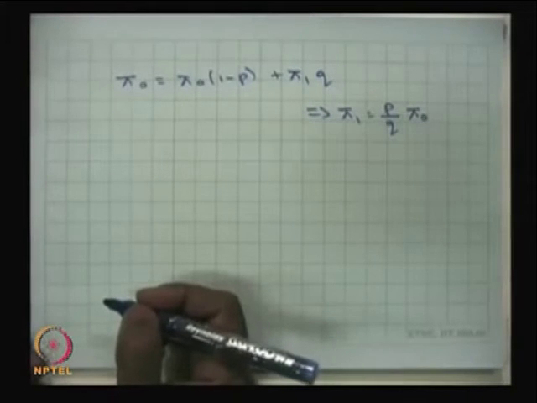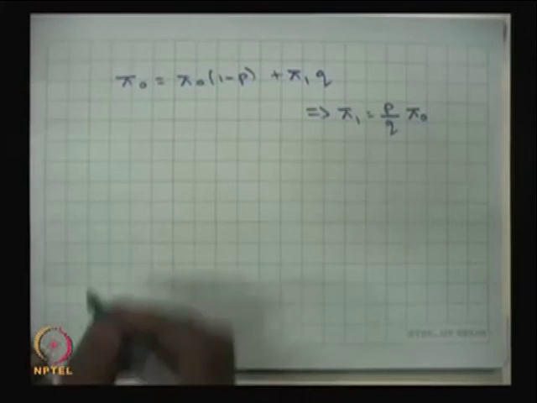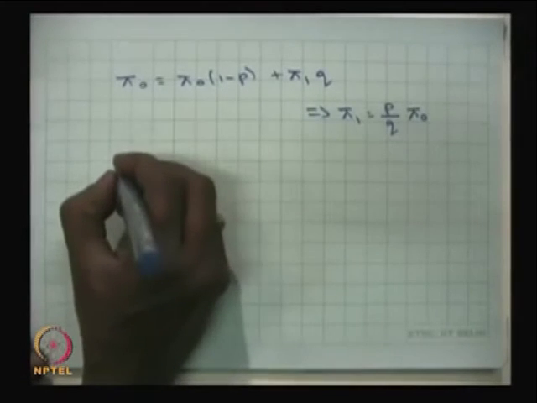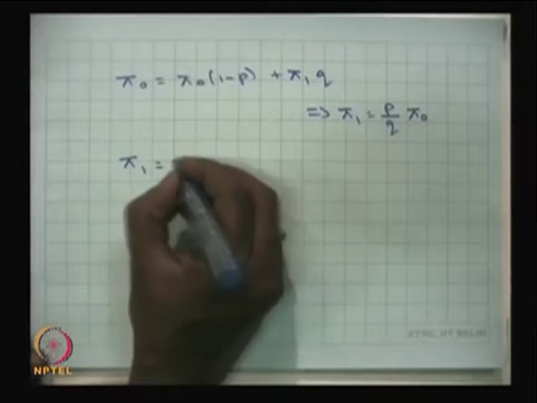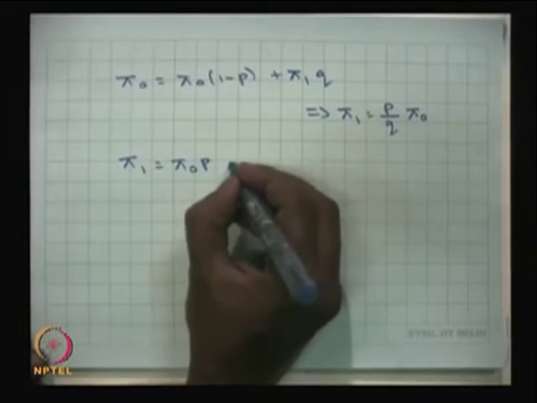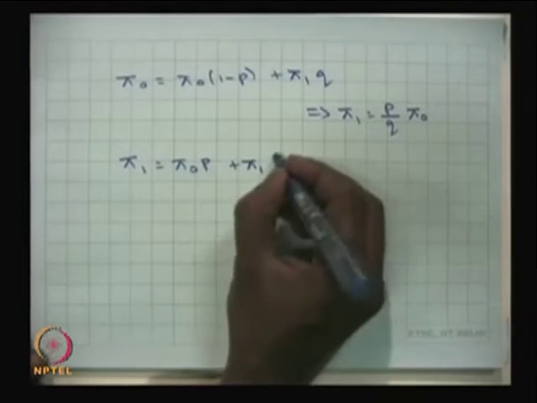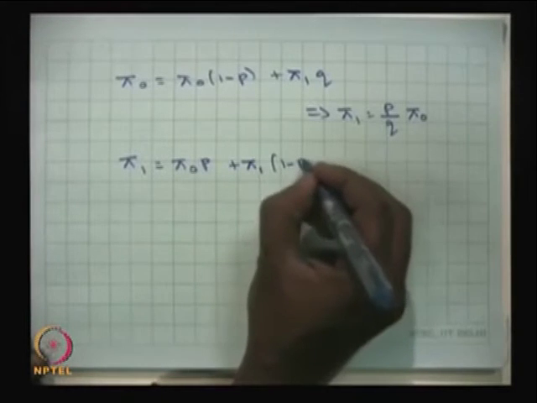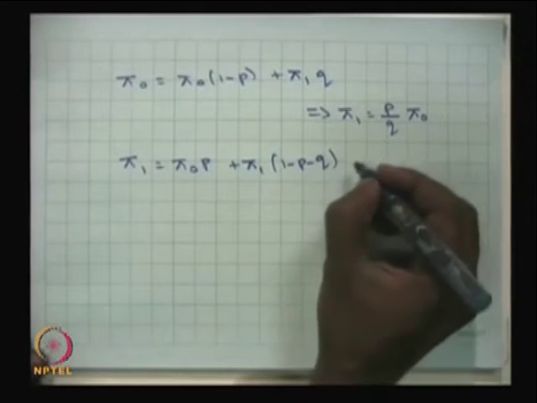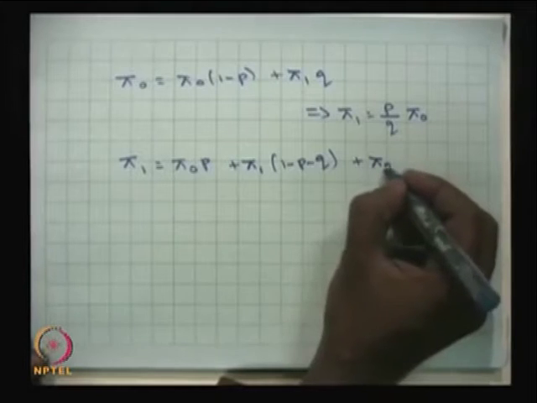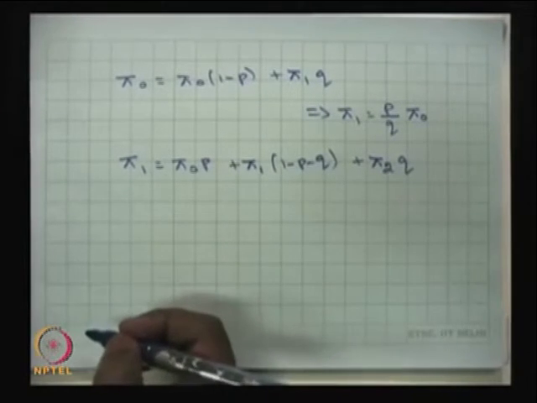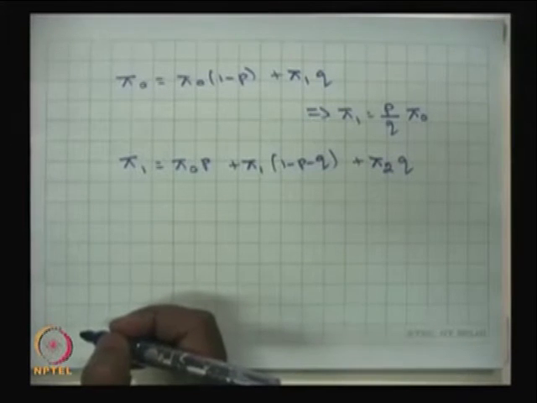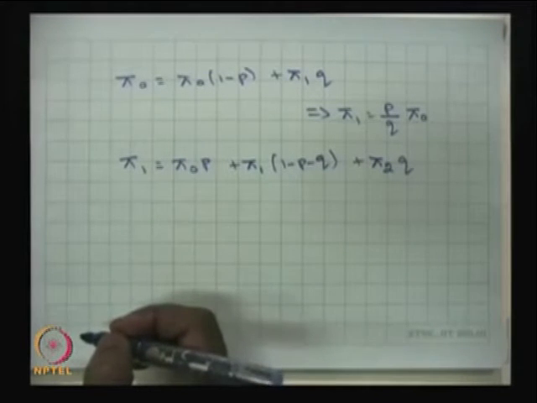Now, I will take the second equation from pi is equal to pi p. That gives pi 1 is equal to pi naught times p plus pi 1 times 1 minus p minus q plus pi 2 times q. This equation has pi naught, pi 1 and pi 2.